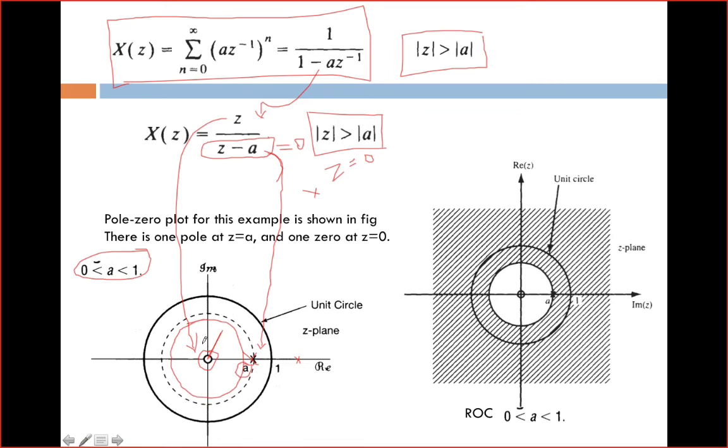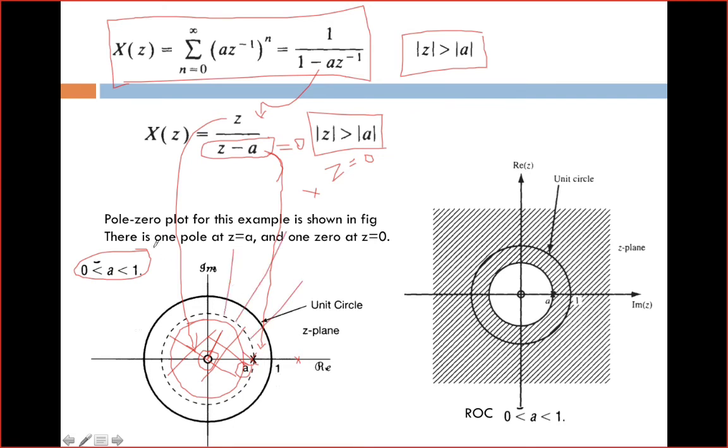For example, when you are taking this example, it consists of a pole inside the unit circle, and I can even say inside A. Hence, the regions inside this region may not be ROC. This region may not be ROC. This region may not be ROC. Hence, ROC will be outside A. Okay, outside of this A.